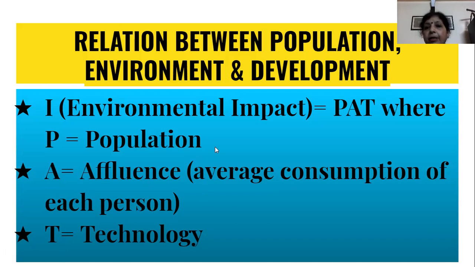So here we see I is equal to PAT, means impact on the environment grows if the population grows, the environmental impact will increase.